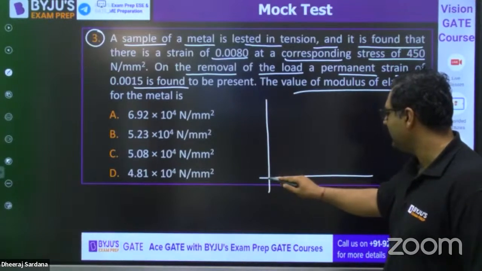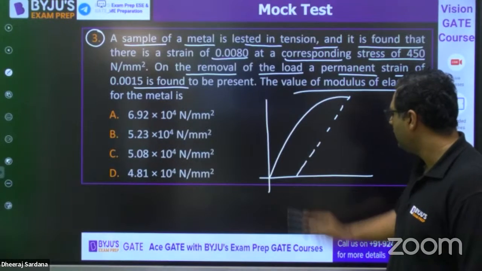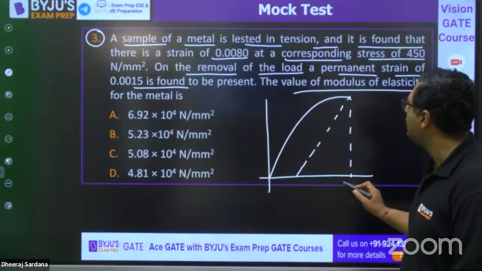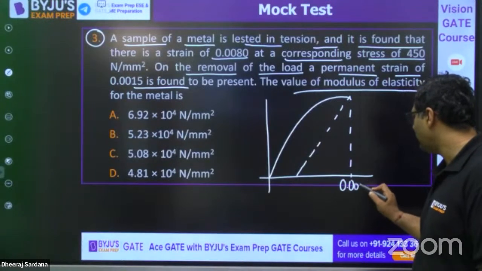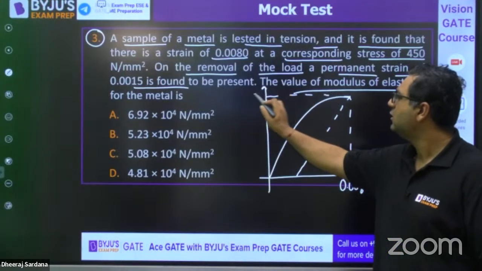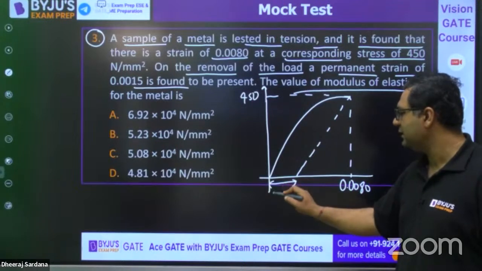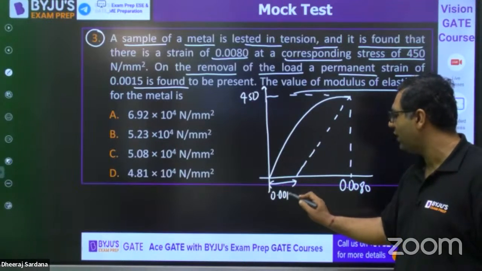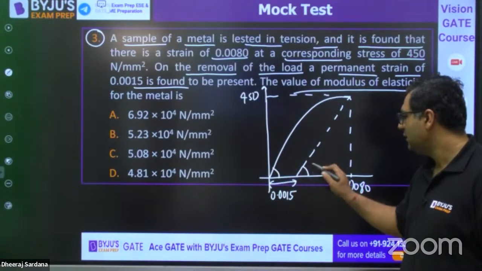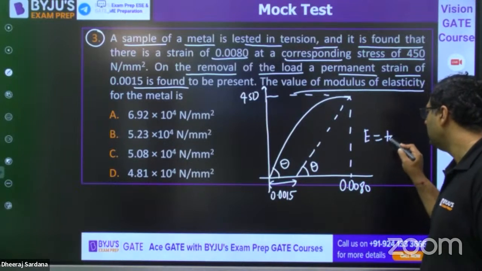So my dear, they are saying they are going to load like this. After that, they are unloading. And when they are loading till a value of 0.0080, at that time, the stress value is 450. And there is a permanent strain coming, that is 0.0015. And you need to find out the Young's modulus. You already know Young's modulus is nothing but tangent theta.